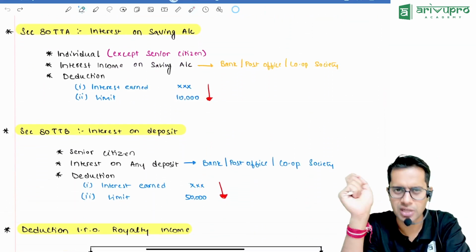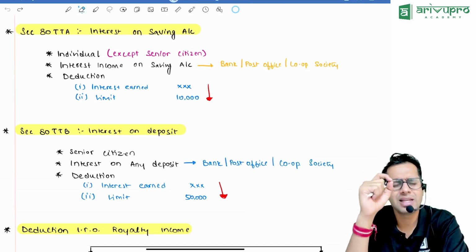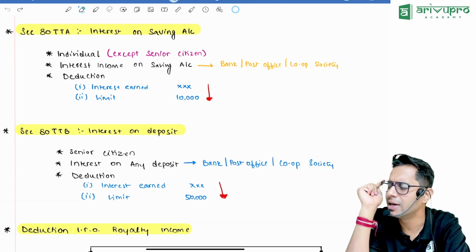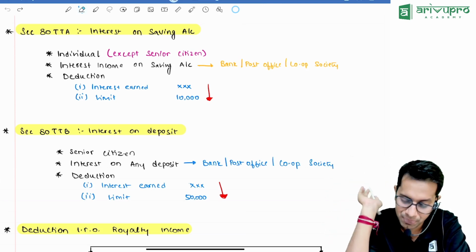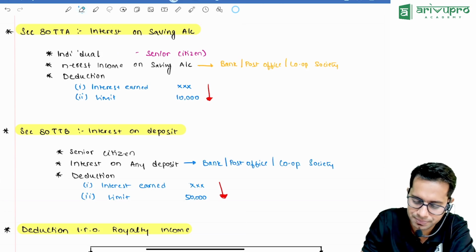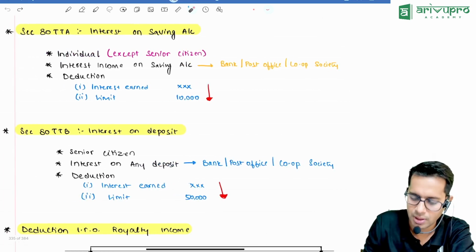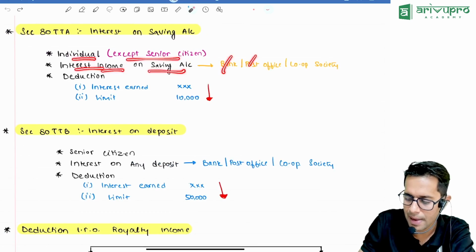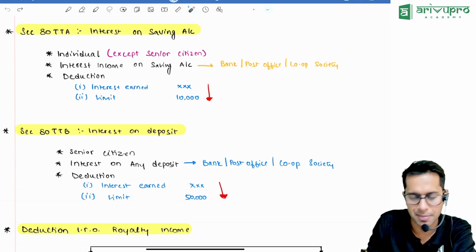80TTA, a very important section, because most of the students will make a mistake over here. Whenever they say in the question that there is an interest income from a saving bank account, that income will be taxable under the head other sources, then you should claim a deduction under 80TTA. Okay. Interest on saving account. If you are an individual except a senior citizen having an interest income from a saving bank account, it can be in a bank, post office, cooperative society, etc. Whatever interest is earned by you or limit of 10,000, whichever is less, can be claimed as deduction.